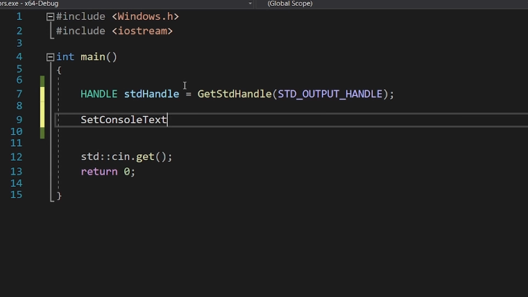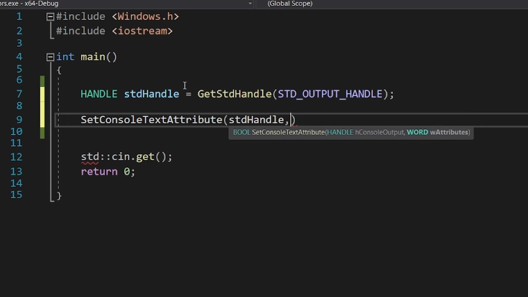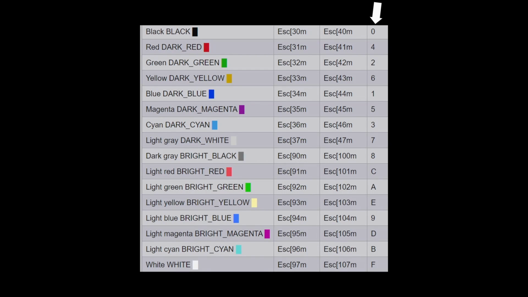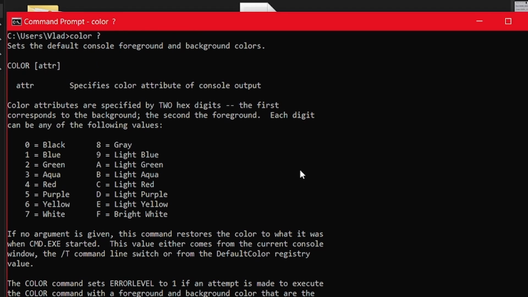Then, by calling SetConsoleTextAttribute, you can change the colors of the next letters to be displayed. The second parameter is the color code, and you can just search it on the web or just open a console and type color ? to get a table describing all the codes.